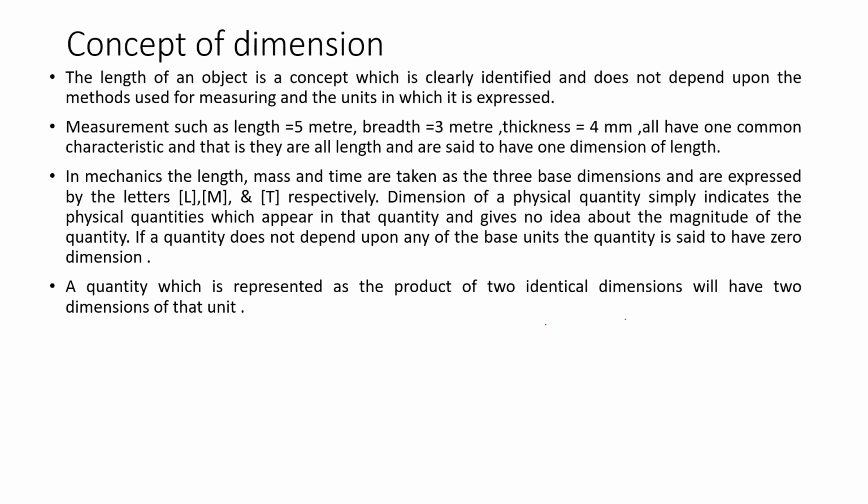If a quantity does not depend upon any of these base units, the quantity is said to have zero dimension. A quantity which is represented as a product of two identical dimensions will have two dimensions of that unit. So let us try to understand this.